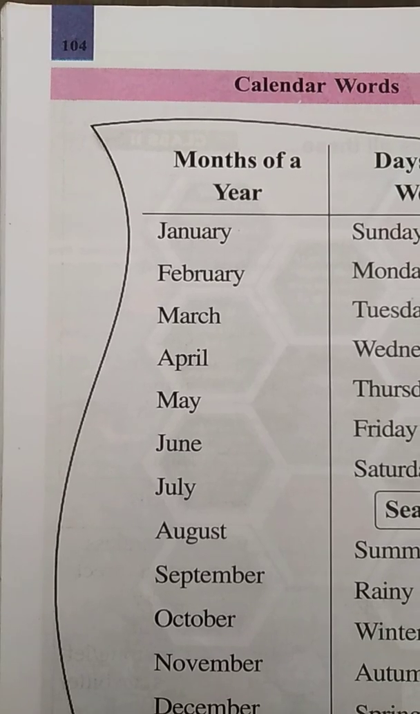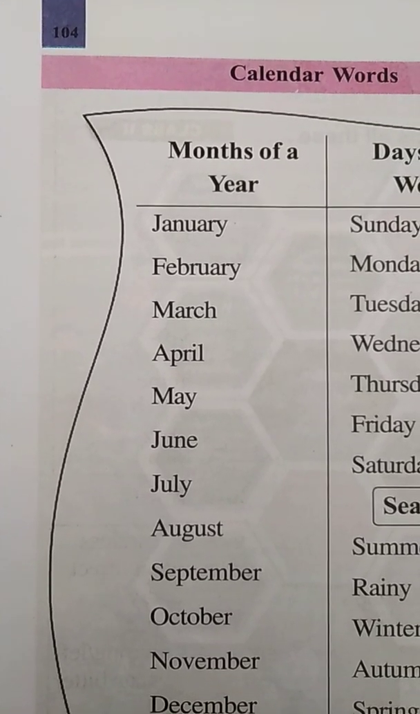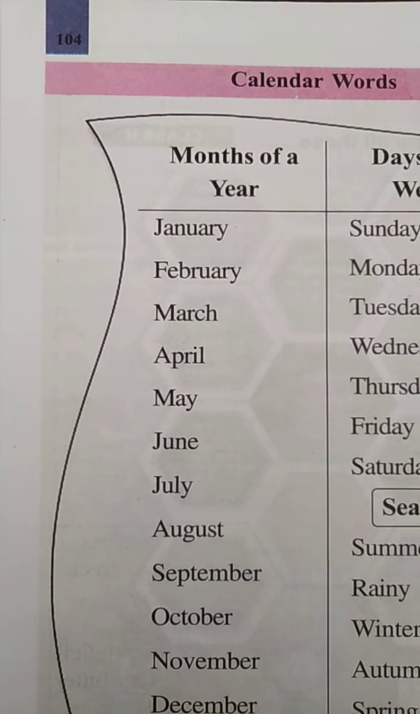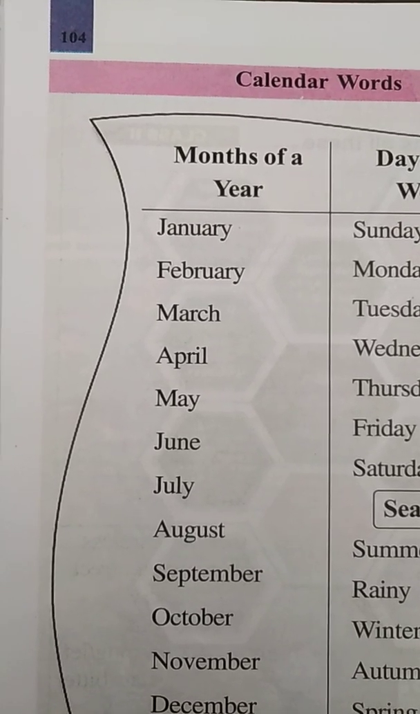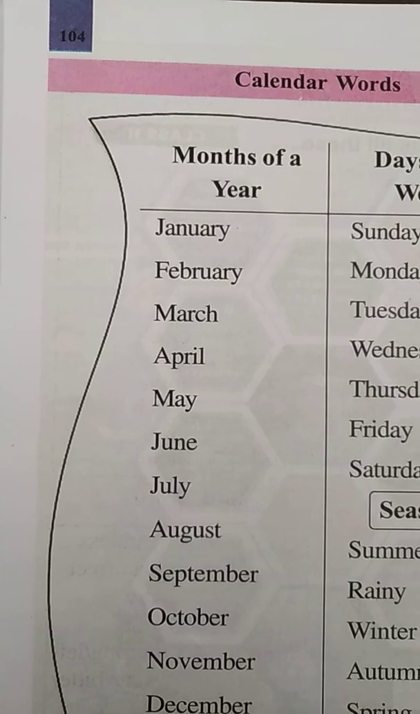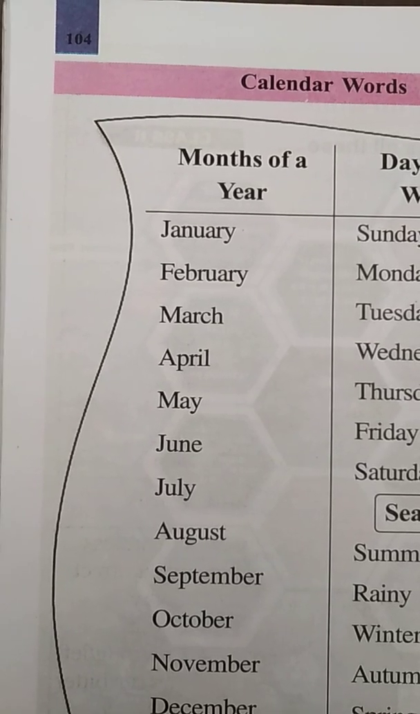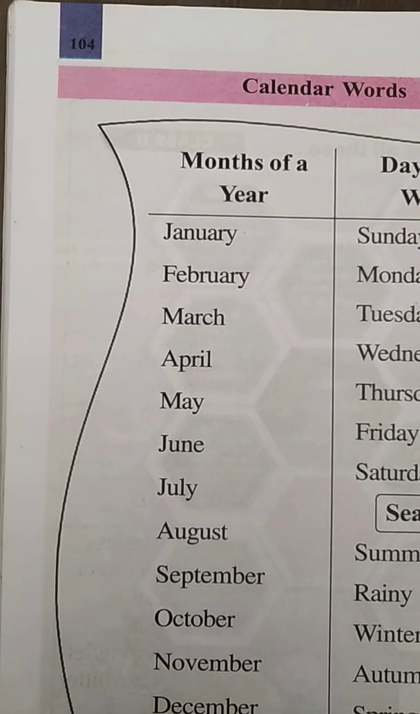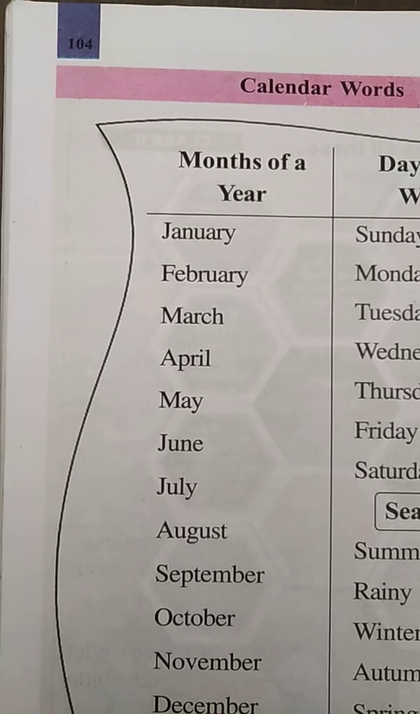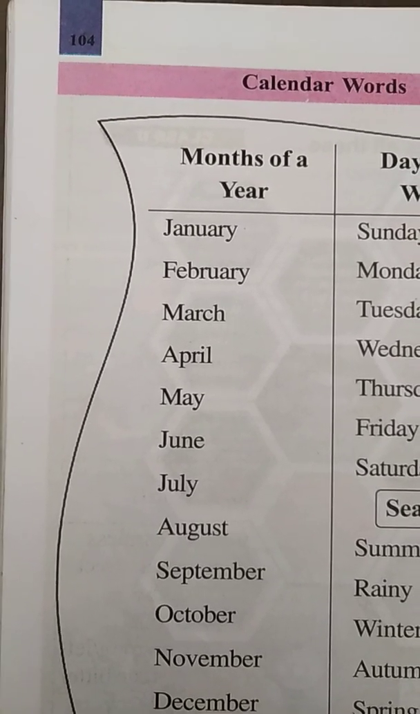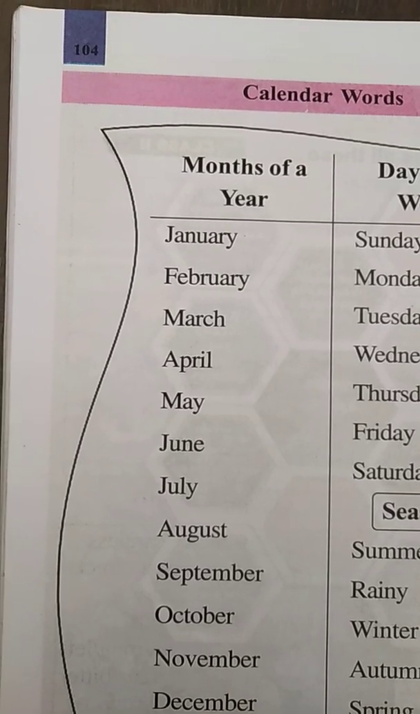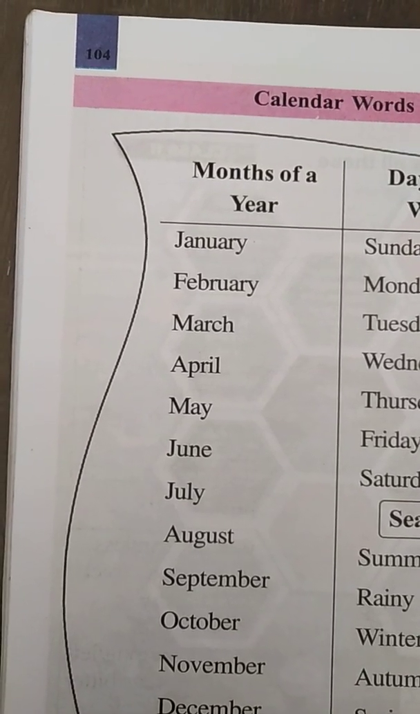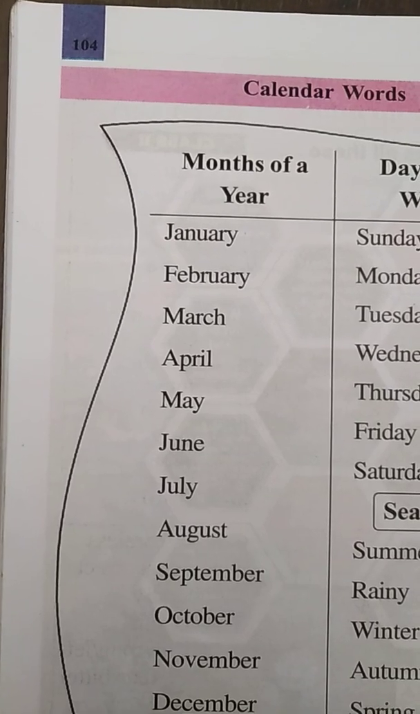So, children, what have we learned in our previous class? Can you tell me? Okay. We learned in our previous class about the vehicles, the means of transport. There are three means of transport which we have learned. And what are these three means of transport?